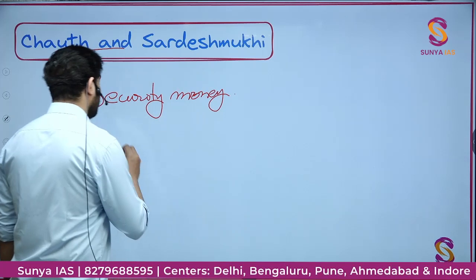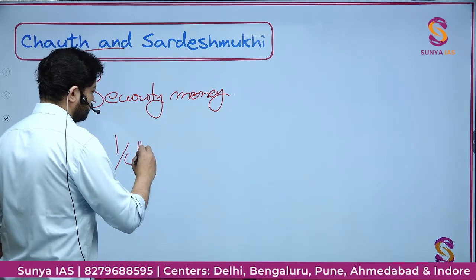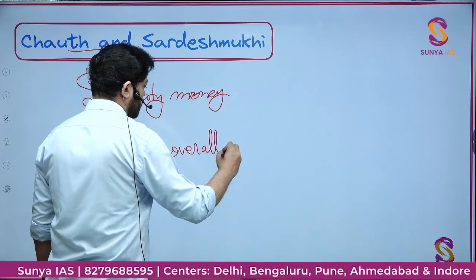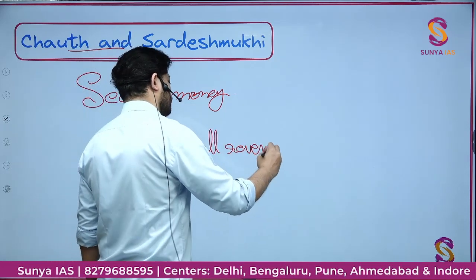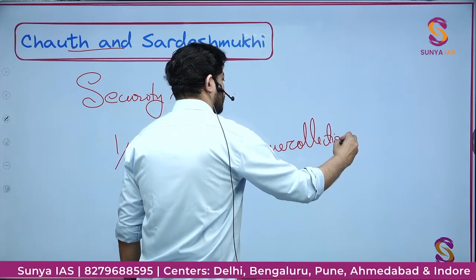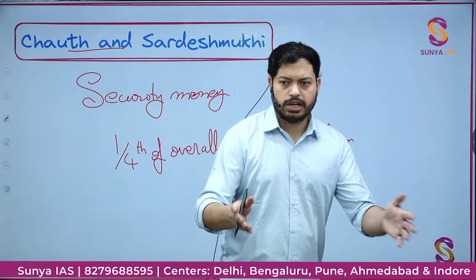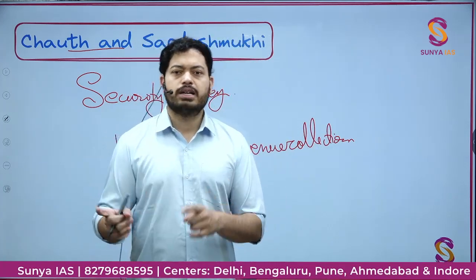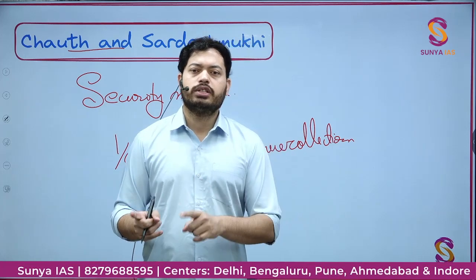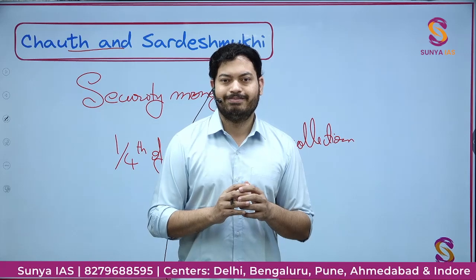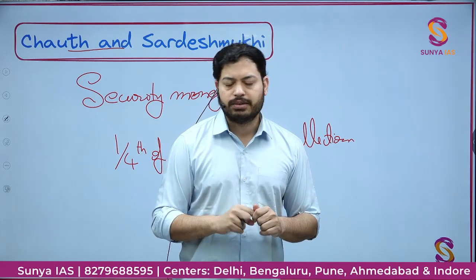Chauth was 1/4 of the overall revenue collection of the territories outside Maratha Swaraj, paid to the Marathas, who would assure them security from others as well as from themselves. So that was the payment for that.